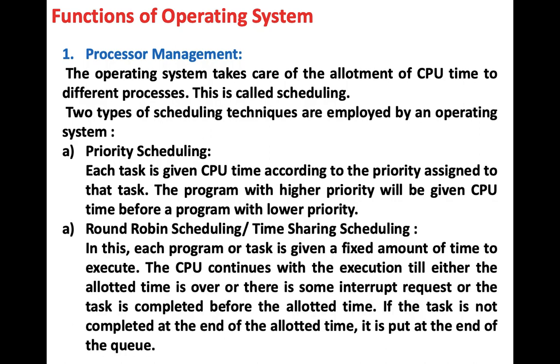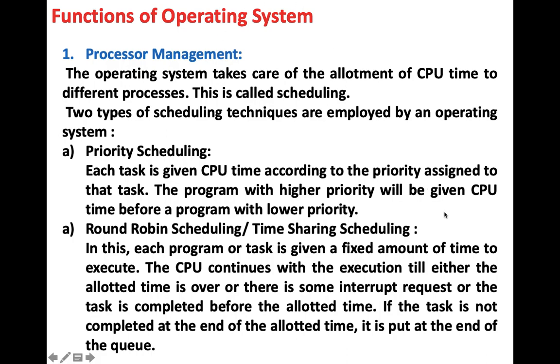Second technique is round robin scheduling or time sharing scheduling. In this technique, we divide the tasks and each task is given a fixed amount of time. The CPU executes that task till the time is over, and once the time is over, it moves to the next allotted task.